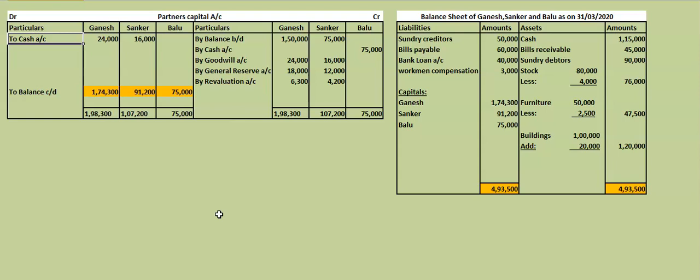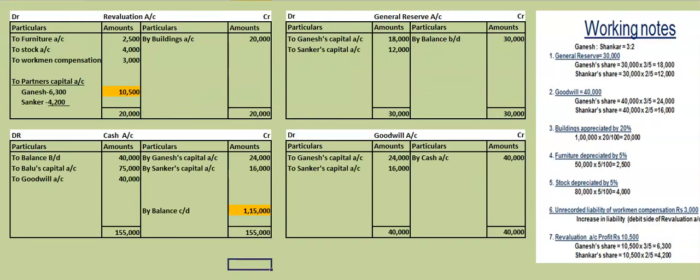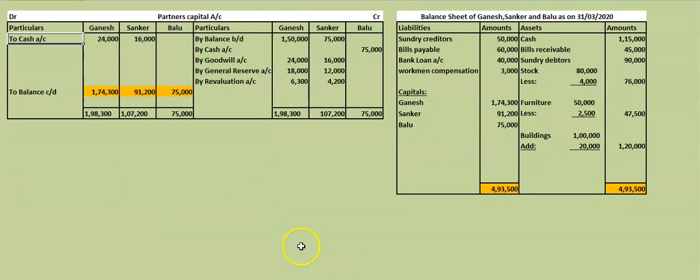One more case: goodwill paid privately. When goodwill is paid privately, there is no need to open the goodwill account because it is a private affair. Goodwill will not enter the business. First case is goodwill brought in cash. Second one is goodwill brought in cash and withdrawn by the old partners. Third case is goodwill created or raised in the business.